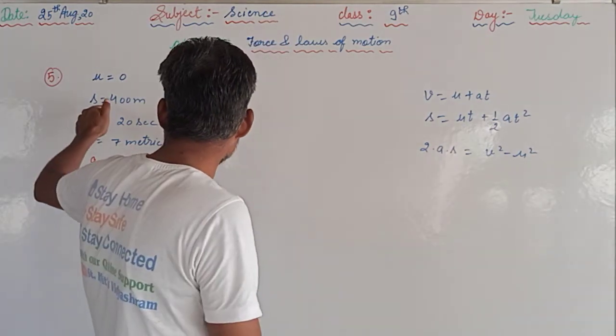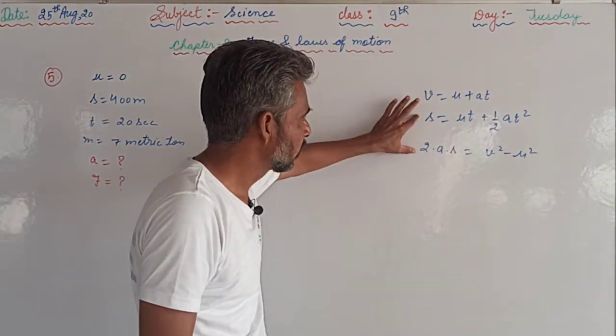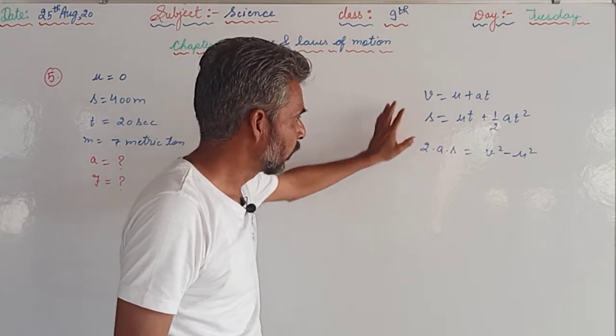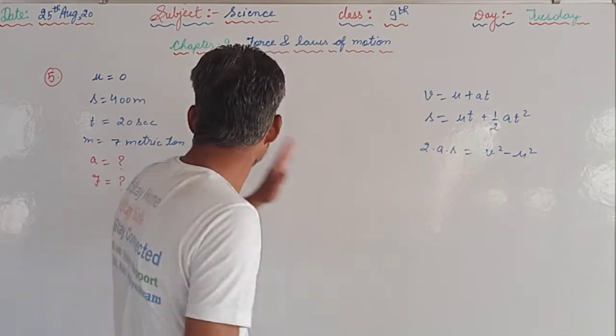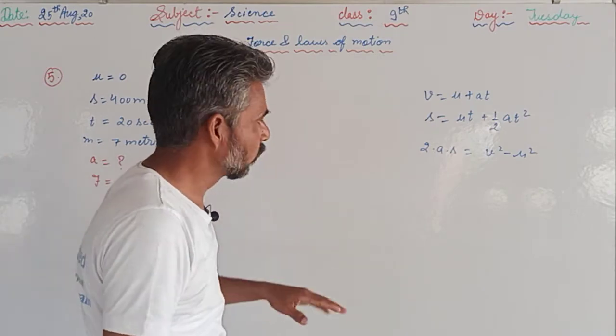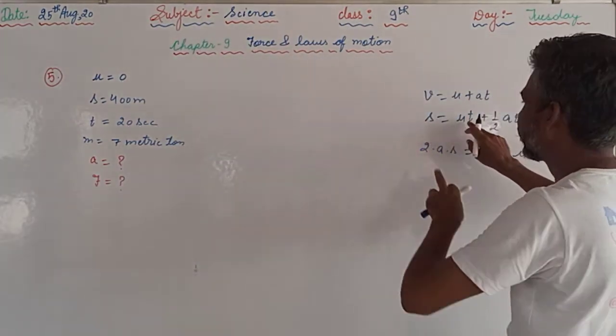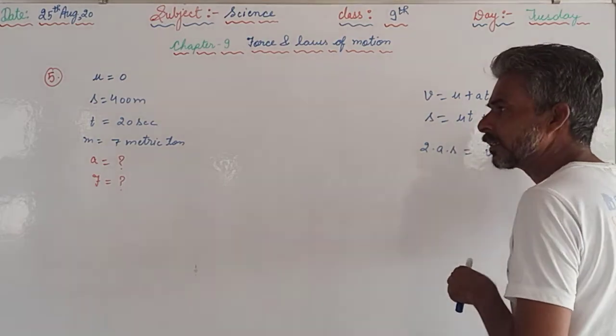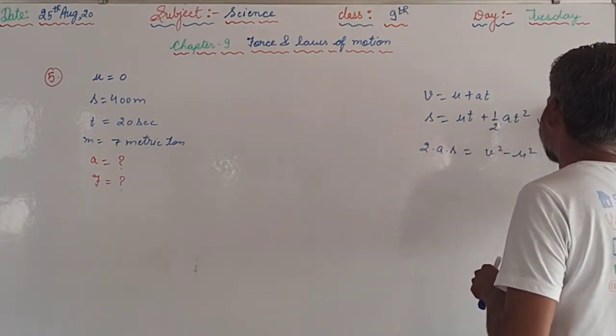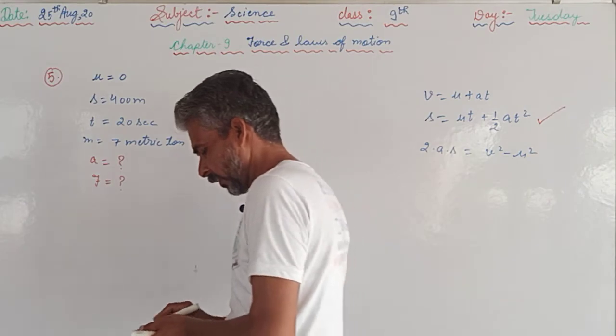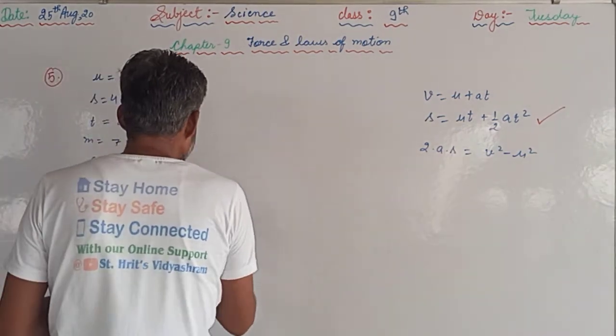Then we are concerned with s. s is there in the lower two, but in the third equation v is there, and v is not given. So we will see the second: s is given, u is given, t is given, and here we are supposed to find a. So the second one is the suitable equation to solve this question.